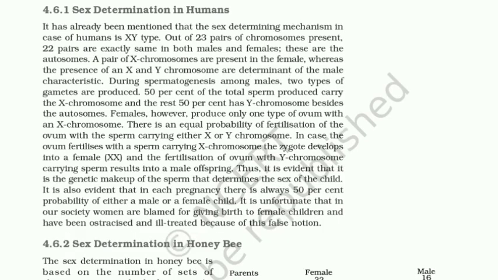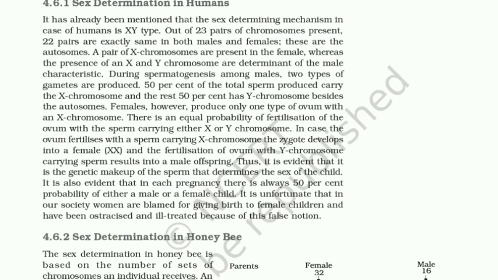4.6.1 Sex determination in humans. It has already been mentioned that the sex determining mechanism in case of humans is XY type. Out of 23 pairs of chromosomes present, 22 pairs are exactly the same in both males and females. These are the autosomes. A pair of X chromosomes are present in the female, whereas the presence of an X and Y chromosome are determinants of the male characteristic. During spermatogenesis, among males, two types of gametes are produced. 50% of the total sperm produced carry the X chromosome and the rest 50% have the Y chromosome.